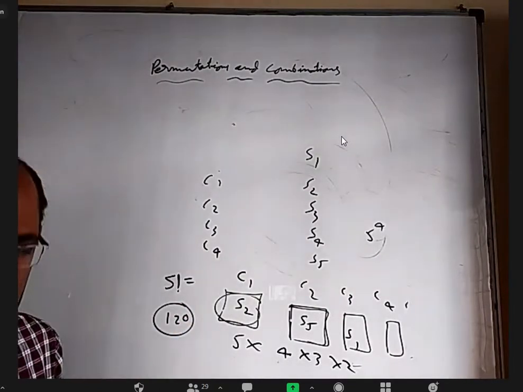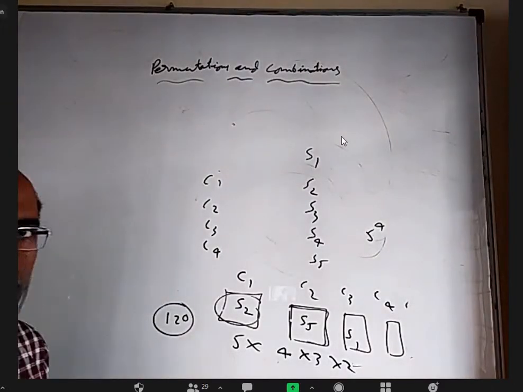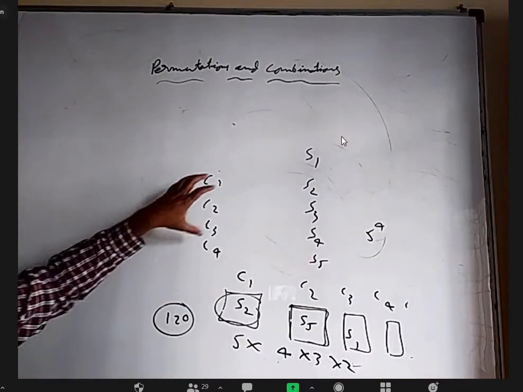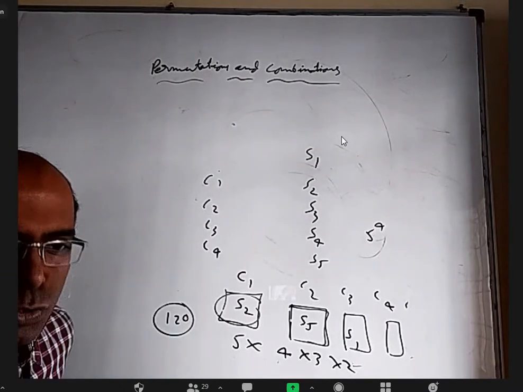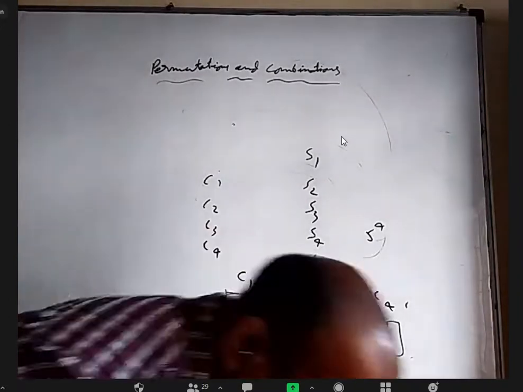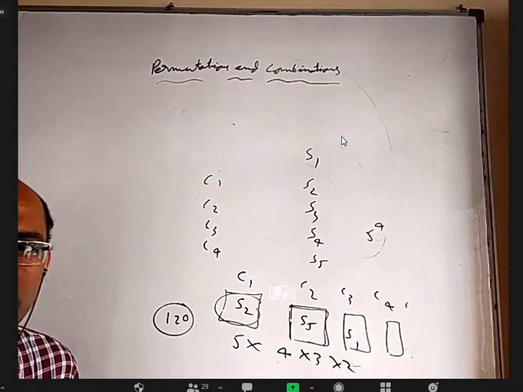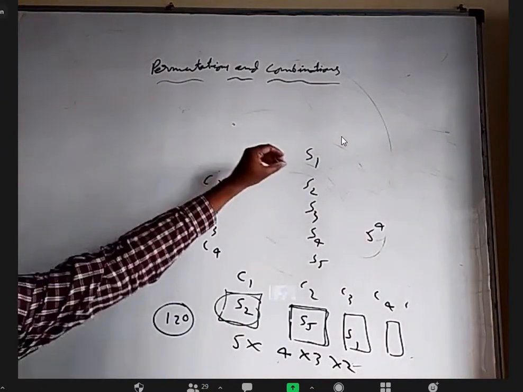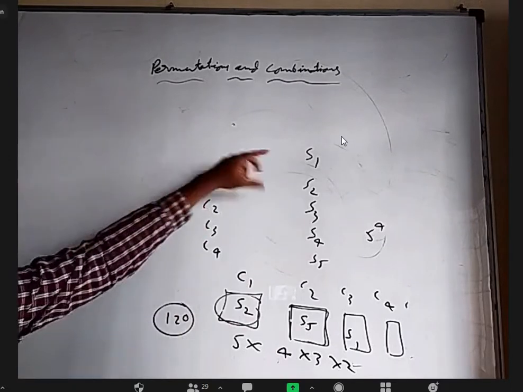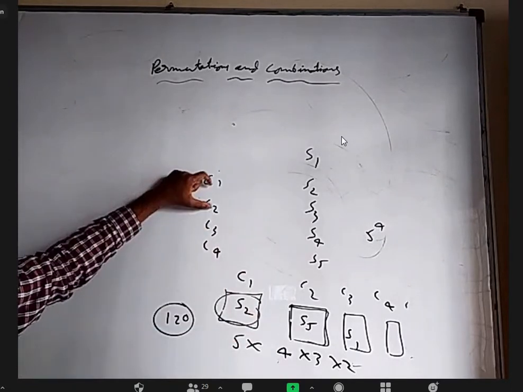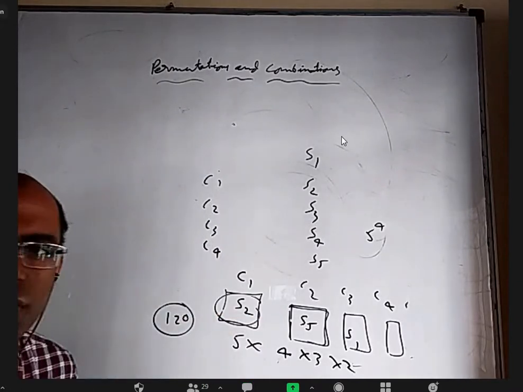Now, let me ask if somebody is able to answer this question. How many ways can I send these children to the schools so that at least 2 children should be in the same school? All 4 should not be distinct. All 4 going to the same school I don't mind, or 3 children going to one school I don't mind, or 2 children in one school and 2 children in another, or 2 children in one school and one child different, I don't care. But a minimum of 2 students should be in one school.